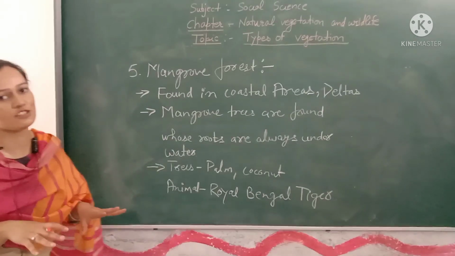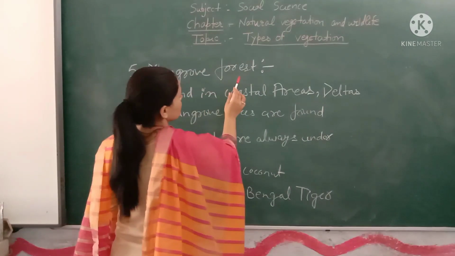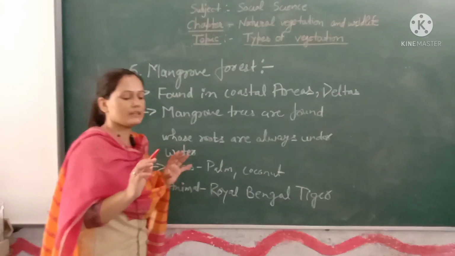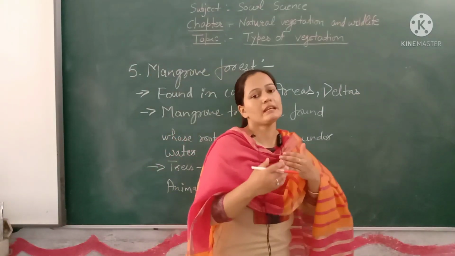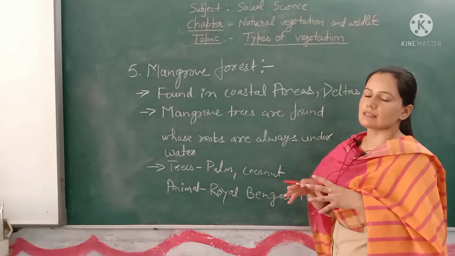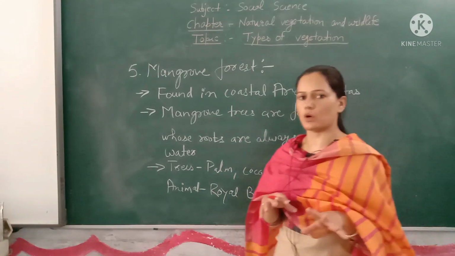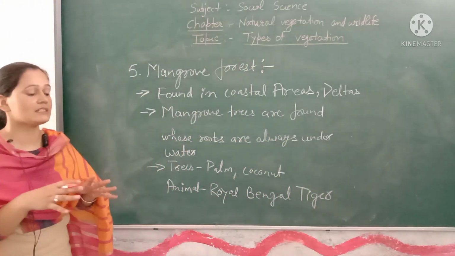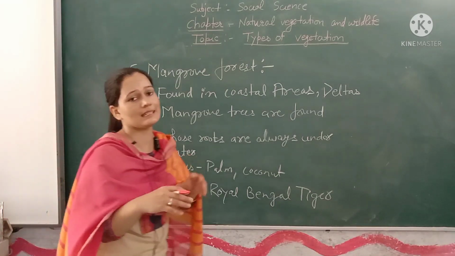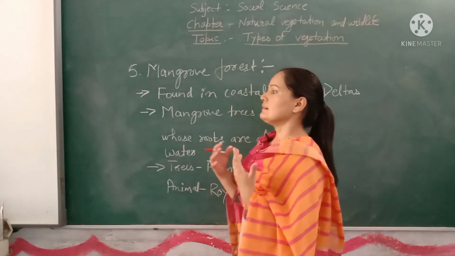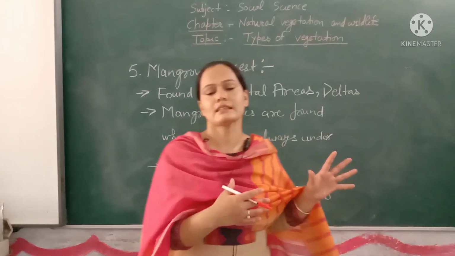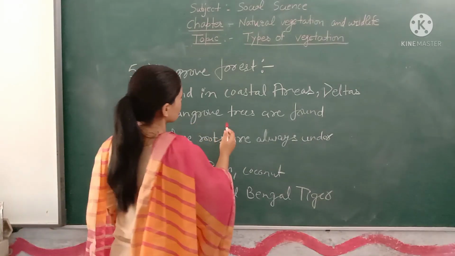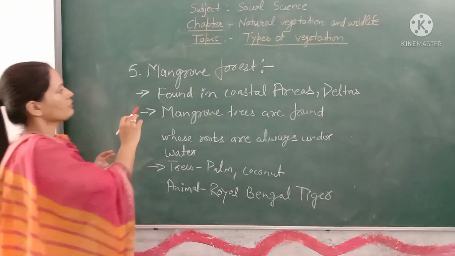The fifth and last type of vegetation is mangrove forest. These are mostly found in coastal areas and river deltas. When rivers merge into the ocean, the water of the river is not salty, but the water of the ocean is very salty, and there are a lot of tides at the sea shore. So those trees are found in these areas which can tolerate all this. These are mangrove trees, found in mangrove forests.